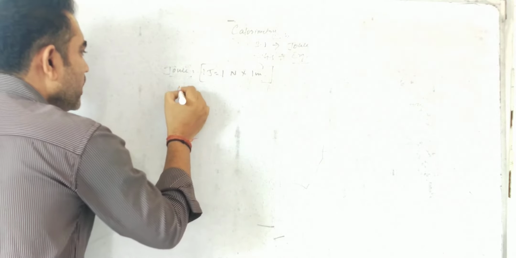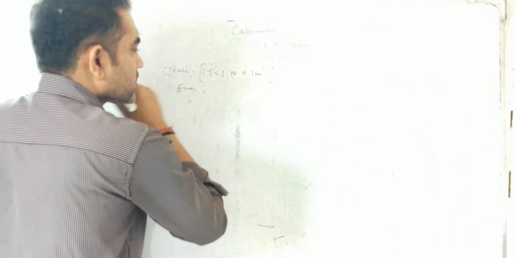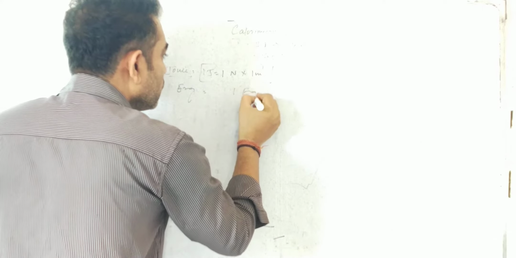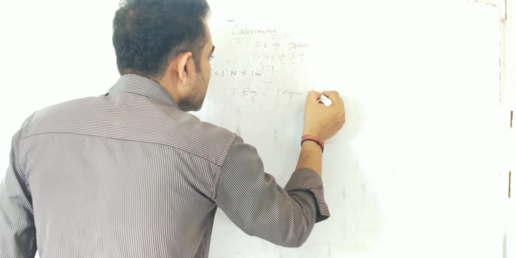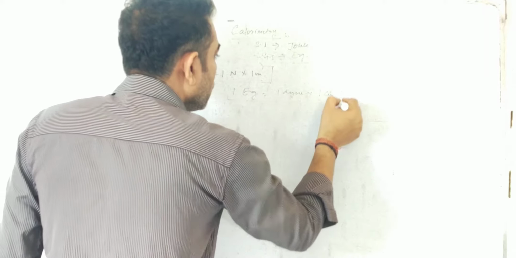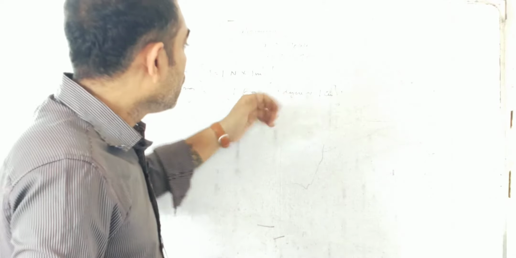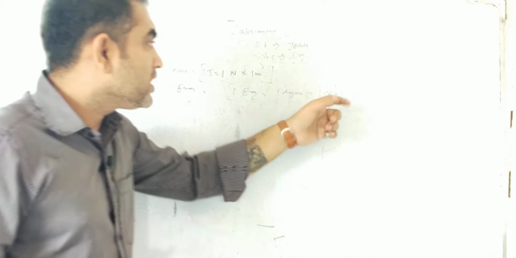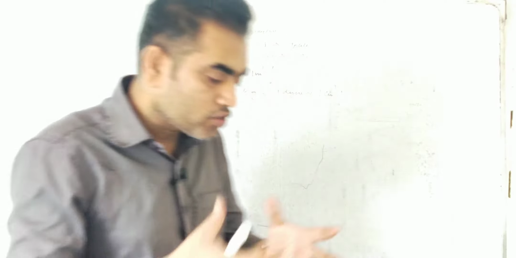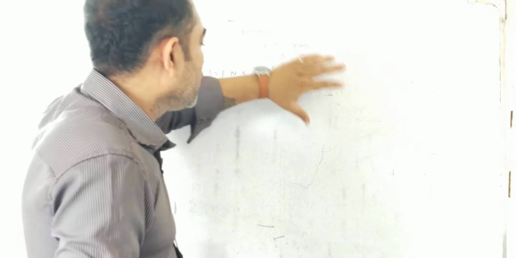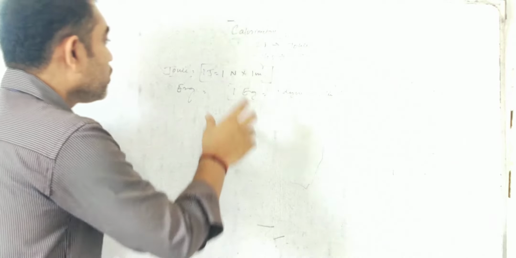In the same manner we have the mathematical expression for the erg: 1 erg equals 1 dyne into 1 centimeter. From this you can get the definition. The force applied needs to be 1 dyne and the displacement is 1 centimeter. So if 1 dyne of force is applied on an object, and due to that force the object displaces through 1 centimeter, the energy developed is said to be 1 erg.